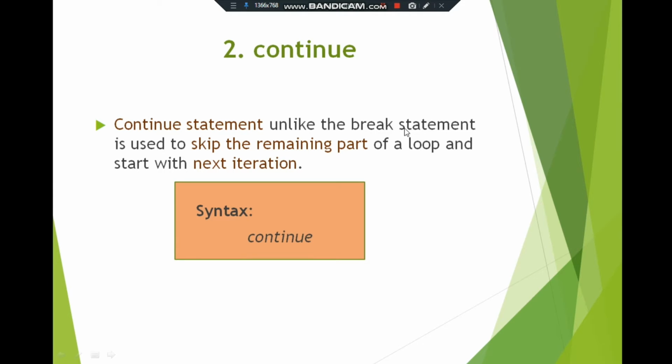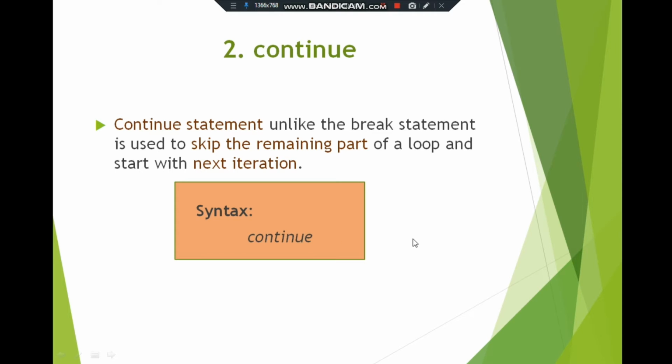The break statement is used to exit from the current loop. The continue statement is used to force the next iteration to take place, so the remaining part of the program code can be skipped. The control is automatically transferred to the iteration statement and executes the next iteration. When the control reaches the continue statement, it forces the next iteration to take place. The syntax for the continue statement is you just write continue in small letters.